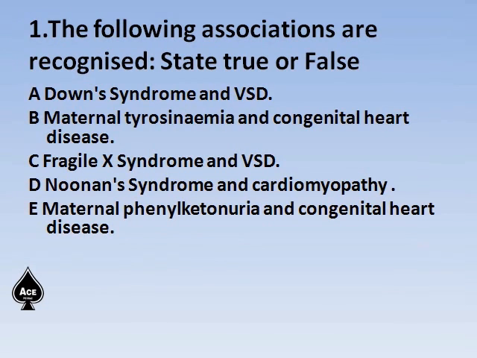So we shall discuss the questions. The following associations are recognized. State which are true and false in the 5 options given. Down syndrome association with VSD, maternal tyrosinemia and congenital heart disease, Fragile X syndrome association with VSD, Noonan syndrome and cardiomyopathy association, and maternal phenylketonuria and congenital heart disease association.